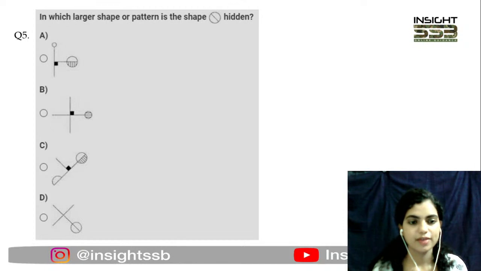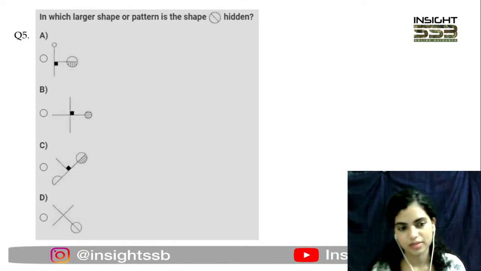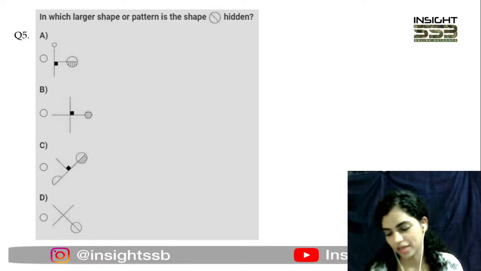Okay, question number 5. Very easy. Just find this one quickly. It shall hardly take 1 second or so.